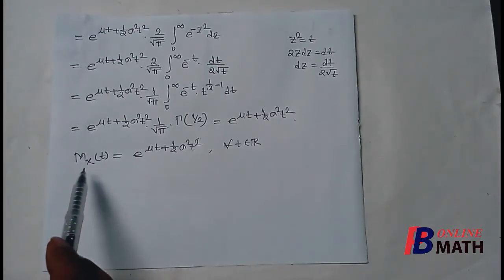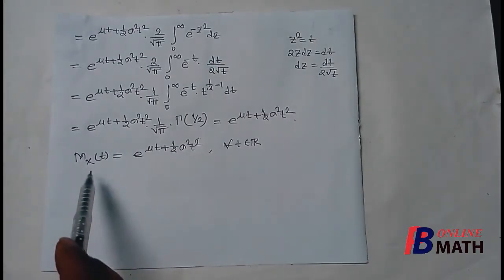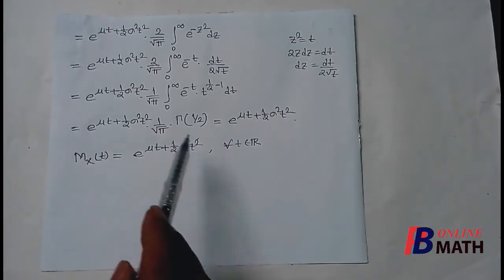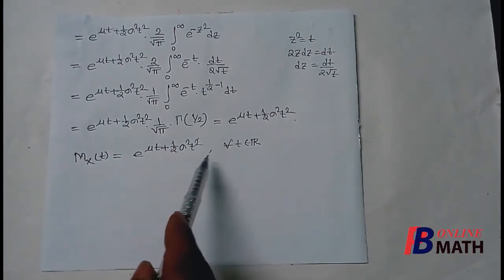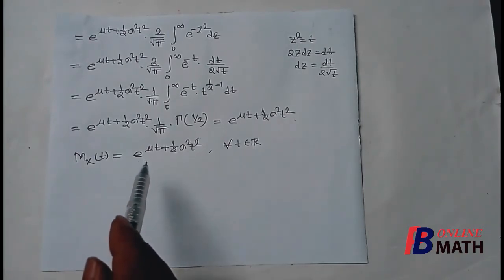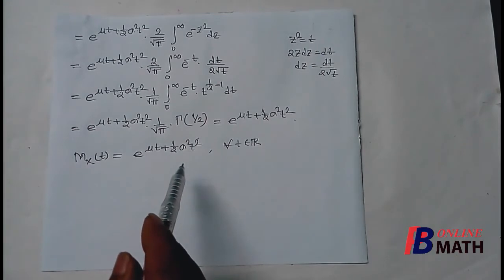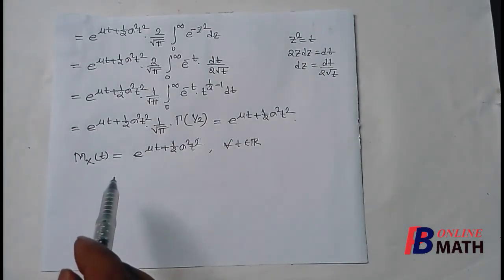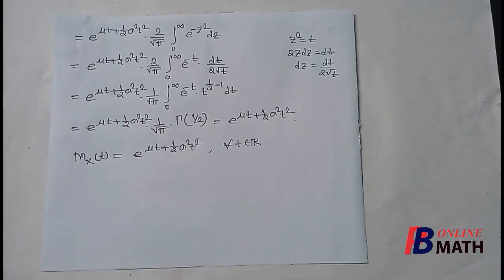So we write the moment generating function about the origin, M_X(t), is equal to e to the power mu t plus half sigma square t square, and this is valid for any real value of t. Now this is the moment generating function about the origin. Next, suppose we want to find the moment generating function about the mean.